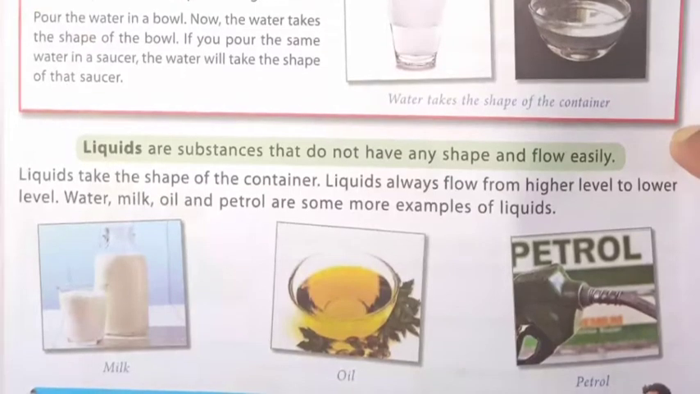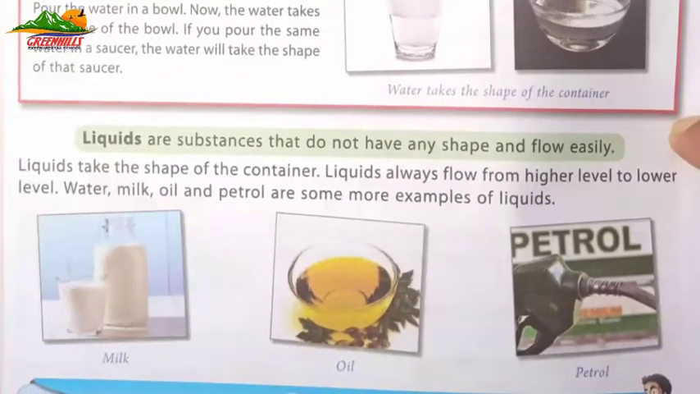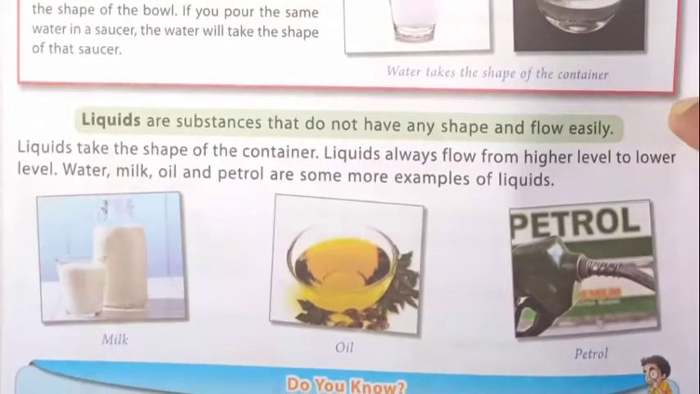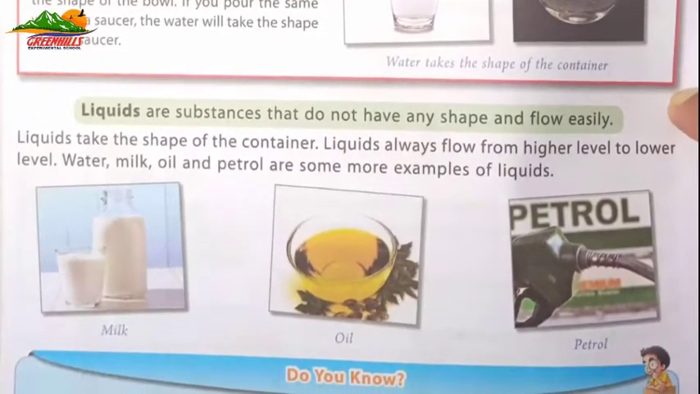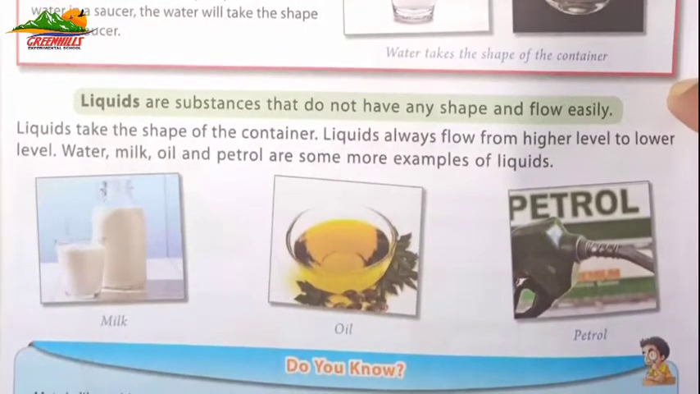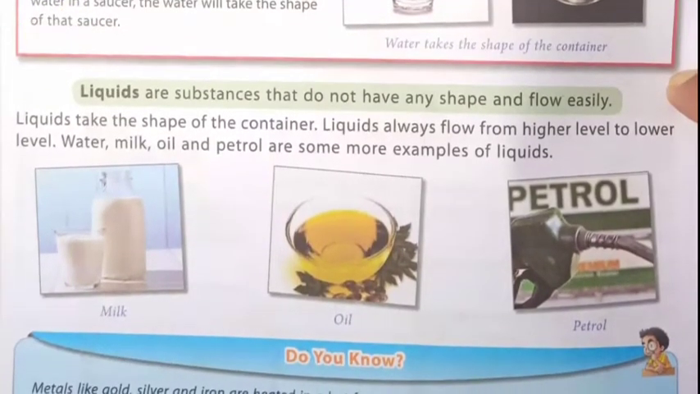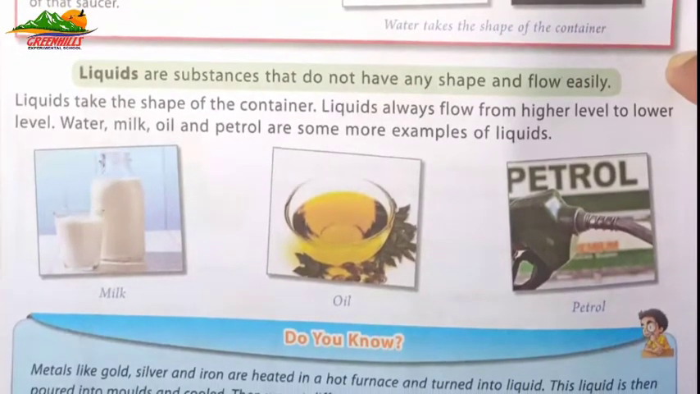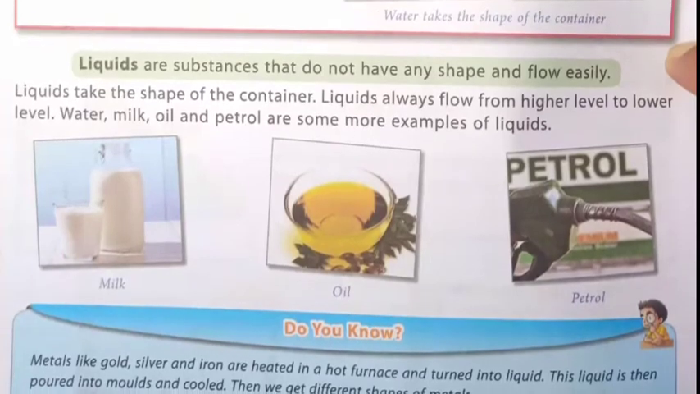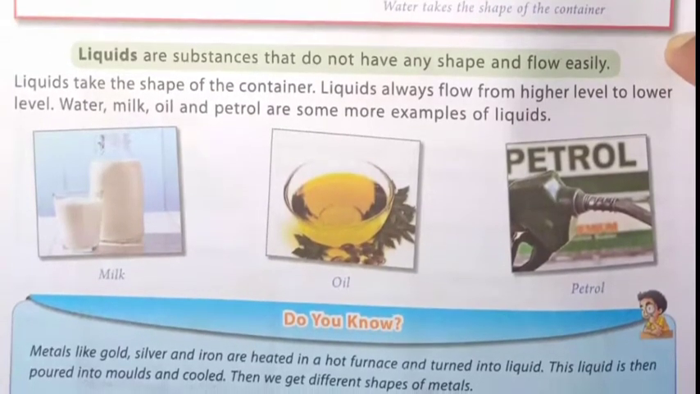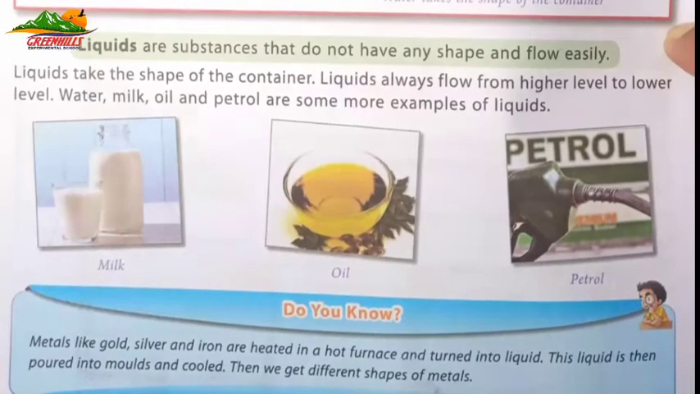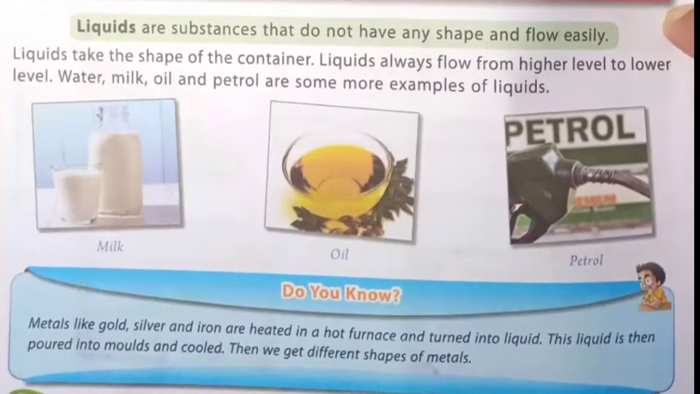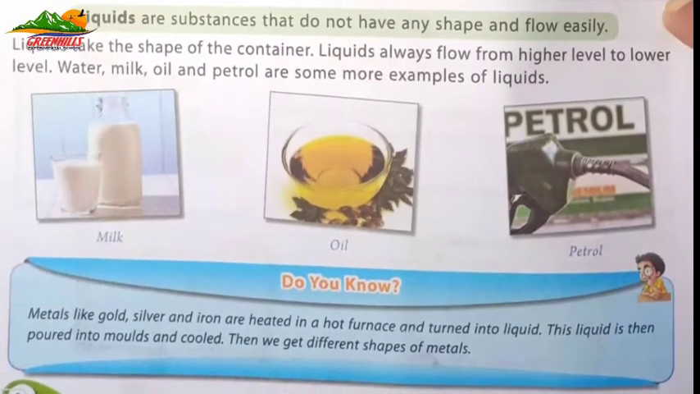So, liquids are substances that do not have any shape and flow easily. Liquids take the shape of the container. Liquids always flow from a higher level to a lower level. Water, milk, oil, and petrol are some more examples of liquids. Here, picture of milk, oil, and petrol is given. They are all examples of liquids.